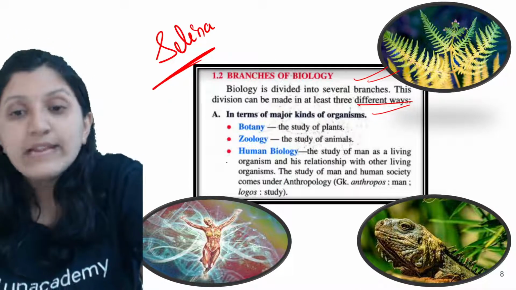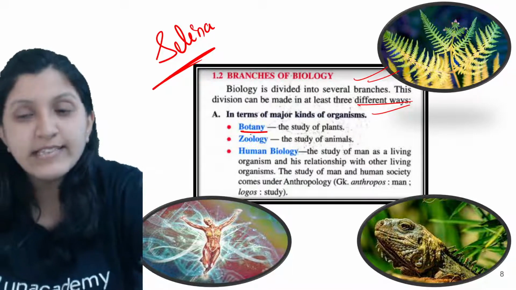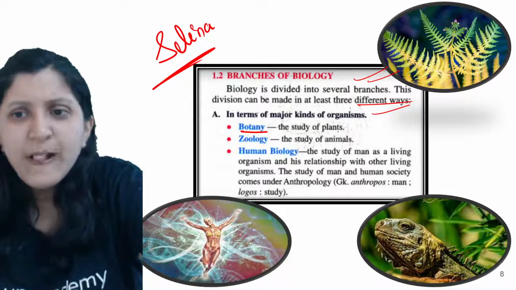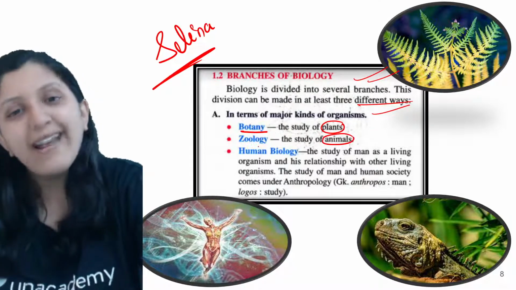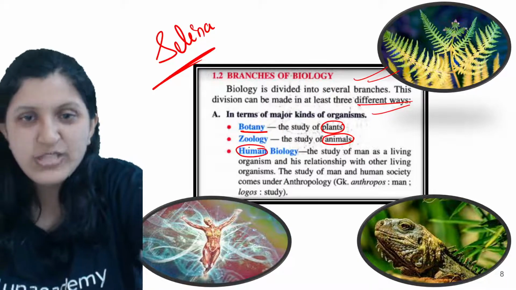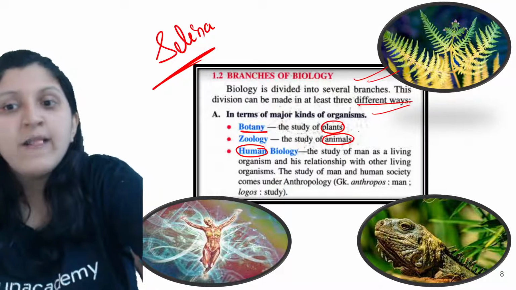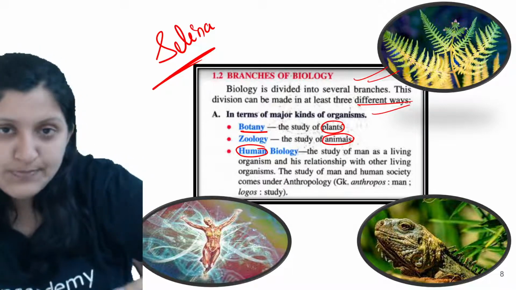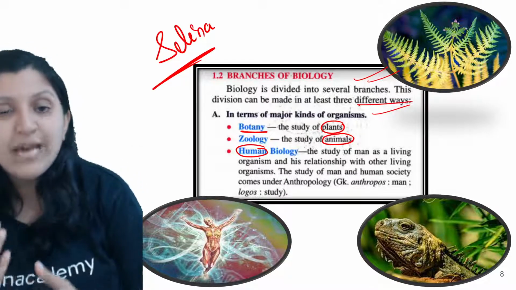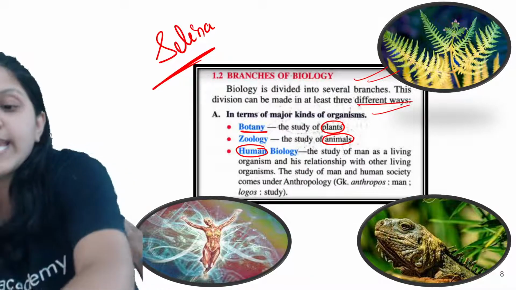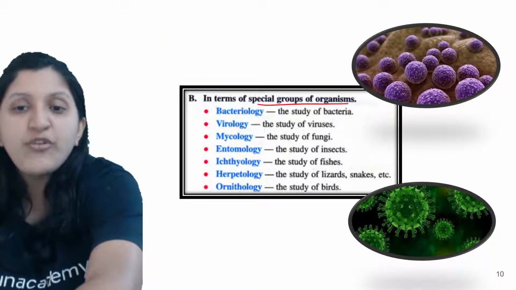So here we are studying living organisms, and for that, under the major categories, everywhere you can find plants, everywhere you can find animals, and everywhere you can find humans. So these are the major categories that we will be considering, and under this particular branch itself we will be studying further. There are further subdivisions that you can see, considered under the special group of organisms.